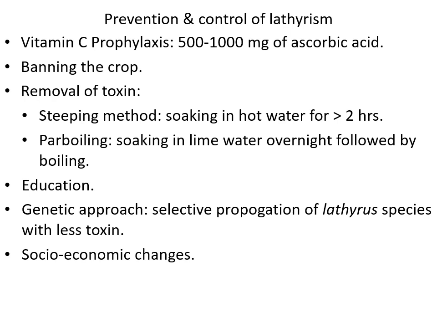Then the methods are the steeping method and the parboiling. In the first method, we can soak this pulse in hot water for more than 2 hours. Then the water is drained off, it's washed again with clean water, then dried and stored, and whenever needed it can be used. Next is parboiling: soaking in lime water overnight followed by boiling. Usually parboiling is even used for rice. By doing this, the toxin can be removed.